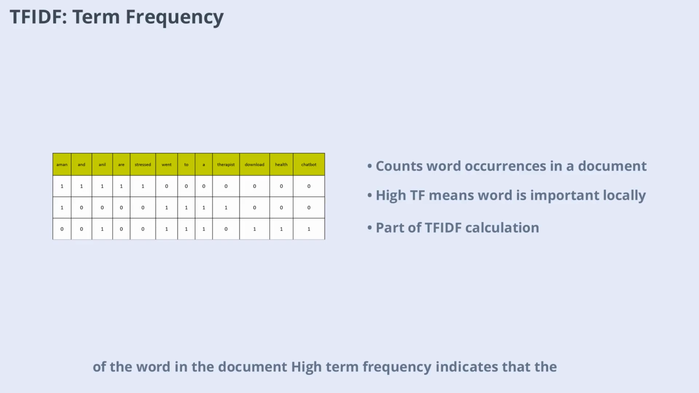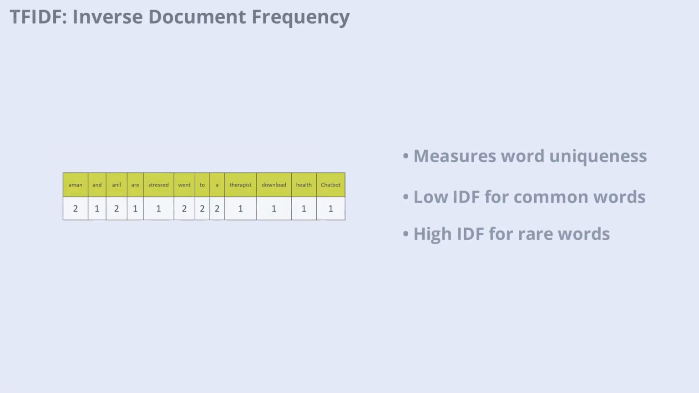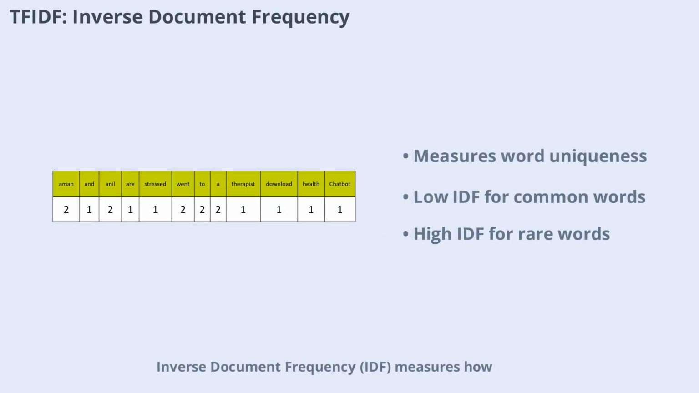High term frequency indicates that the word is important within that document, but it may not be significant across the entire corpus. Inverse document frequency, IDF, measures how unique a word is across all documents. If a word appears in many documents, its IDF is low, meaning it's less significant. If it appears in only a few documents, its IDF is high, making it more important.